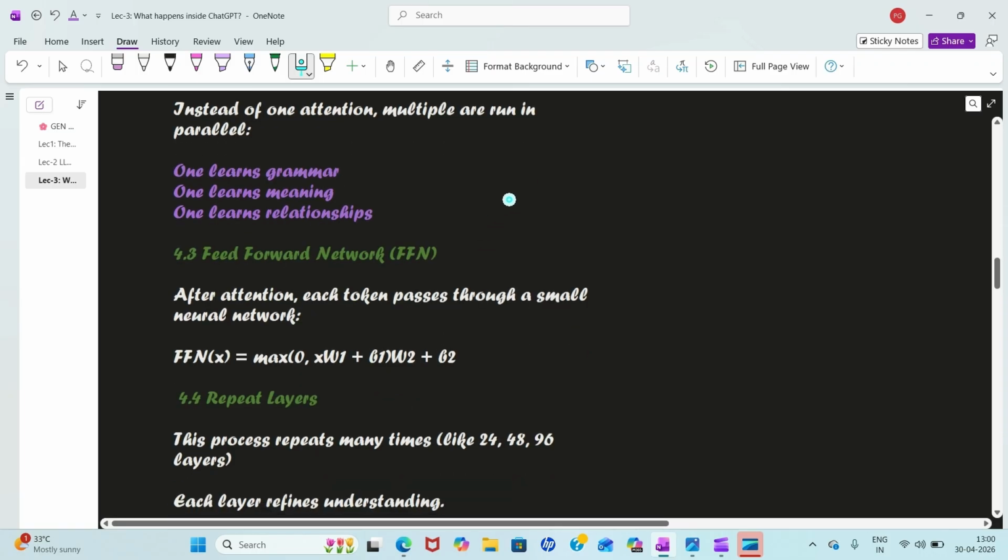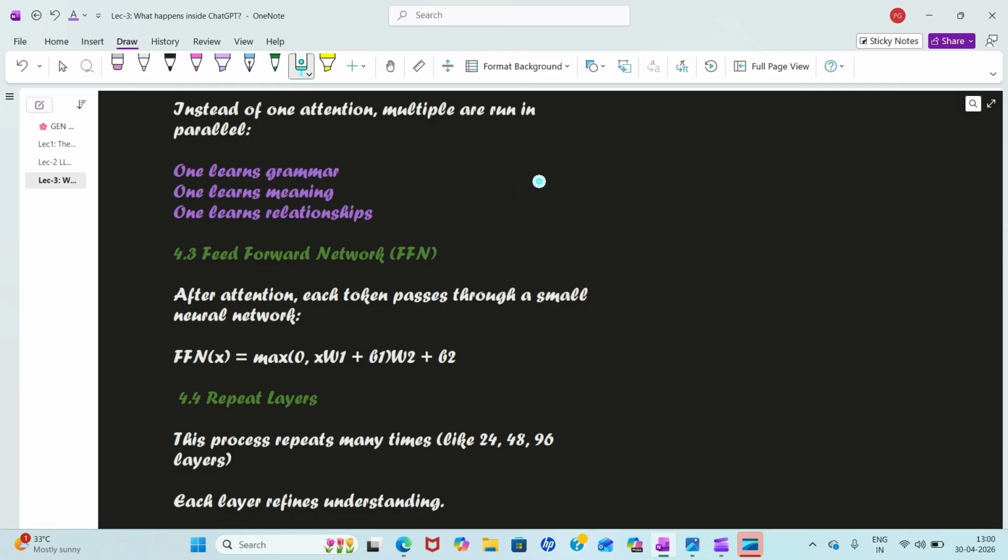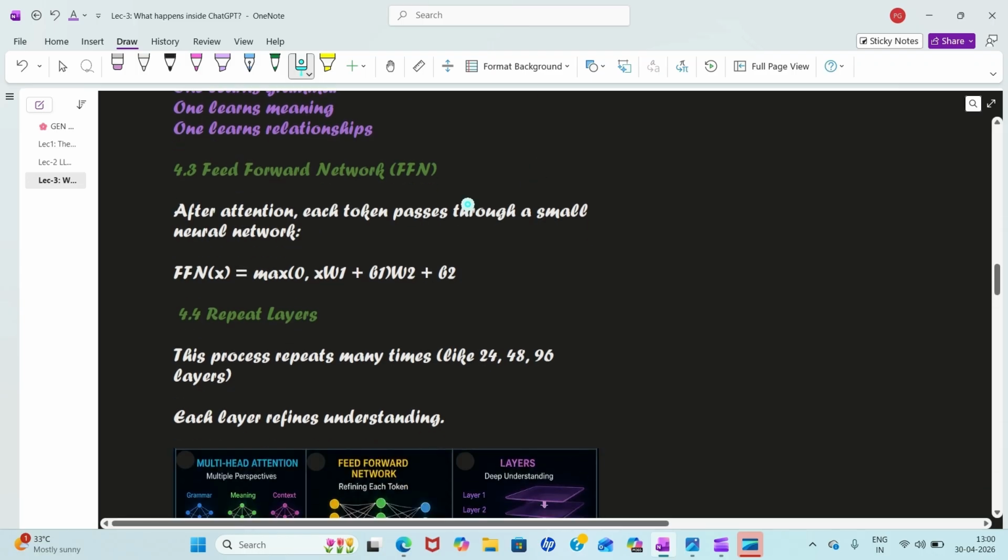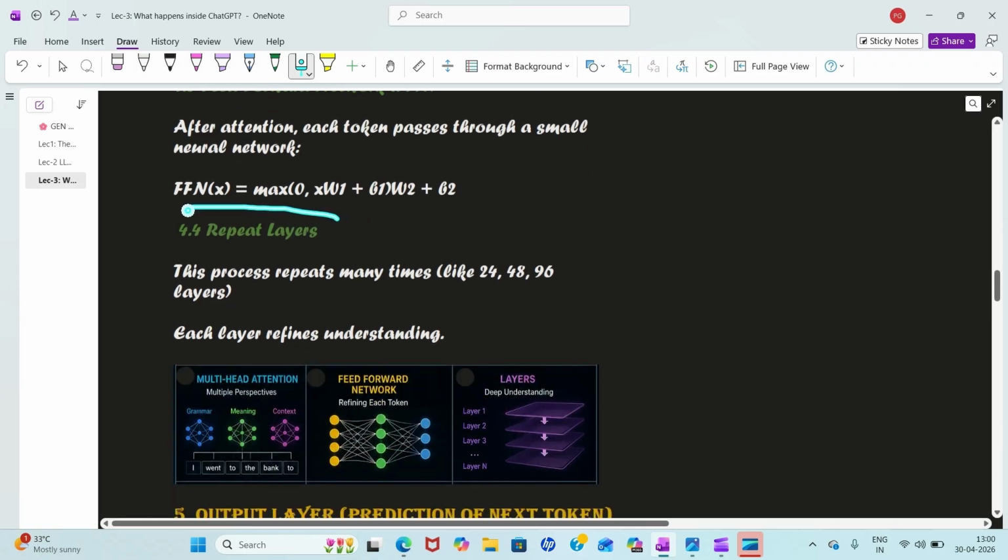So when these things are done, then feed forward network comes into the process. So then each token is refined through a neural network. So this is a refinement step. Okay. After that, we repeat layers.